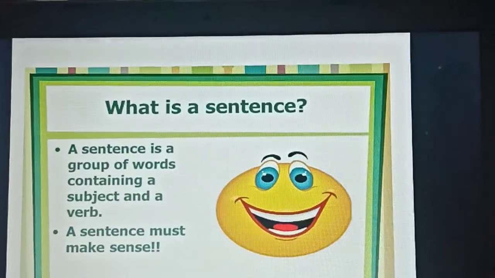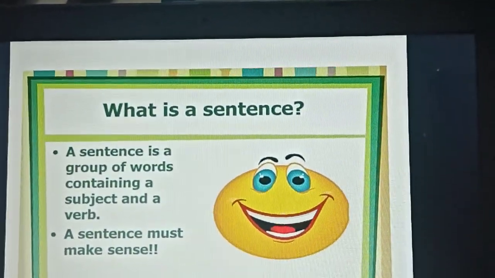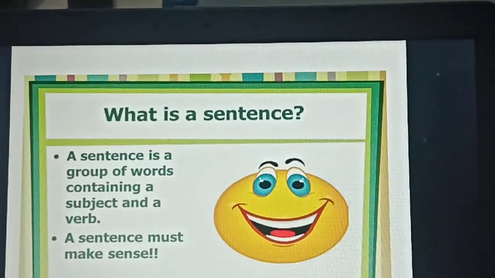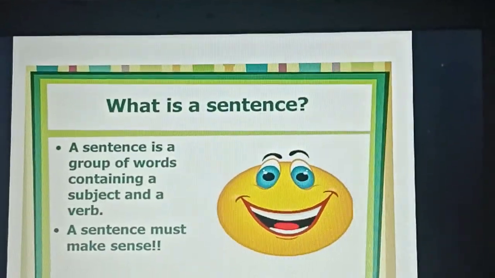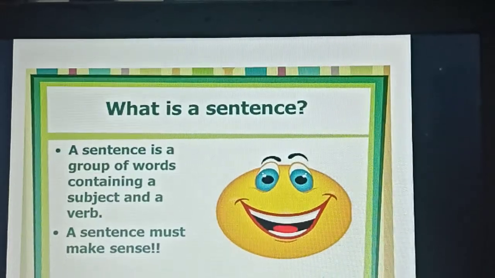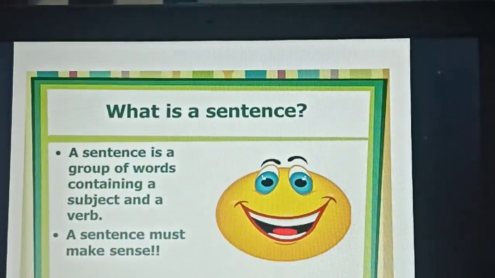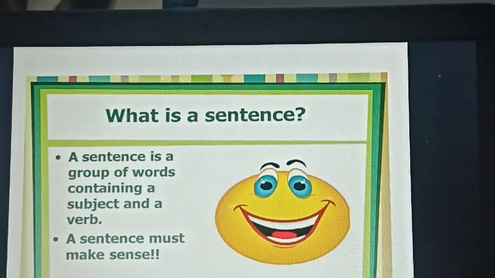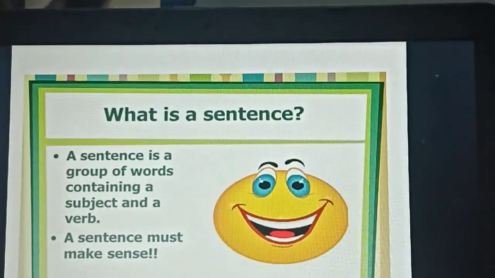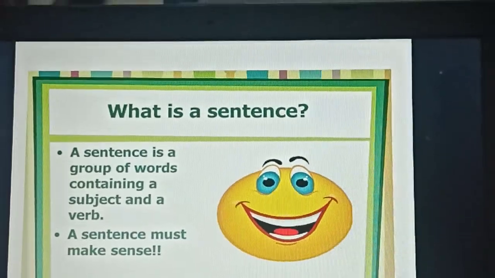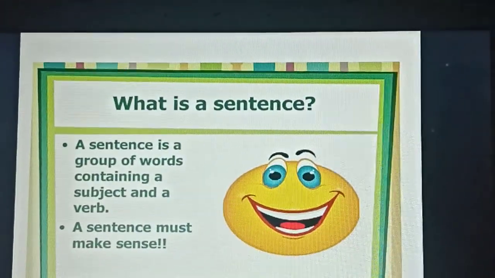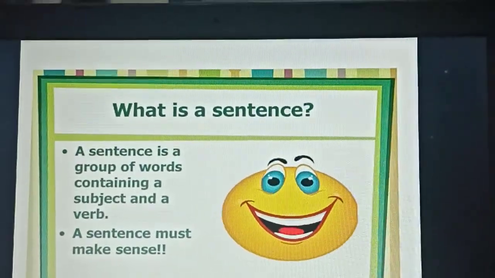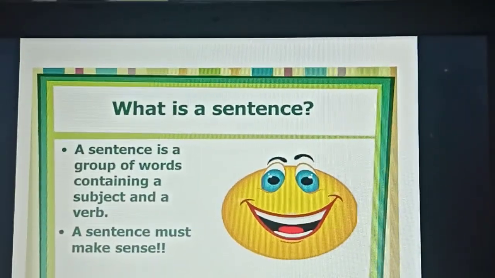Okay, what is a subject? The noun. Okay, the person or whoever is doing the action, he is a subject. Okay. And a verb. What is a verb? A verb is an action word. Dance, eat, play, sing, write. What are all the actions we are doing? Everything is a verb. Okay, children. So a sentence should have a subject and a verb.